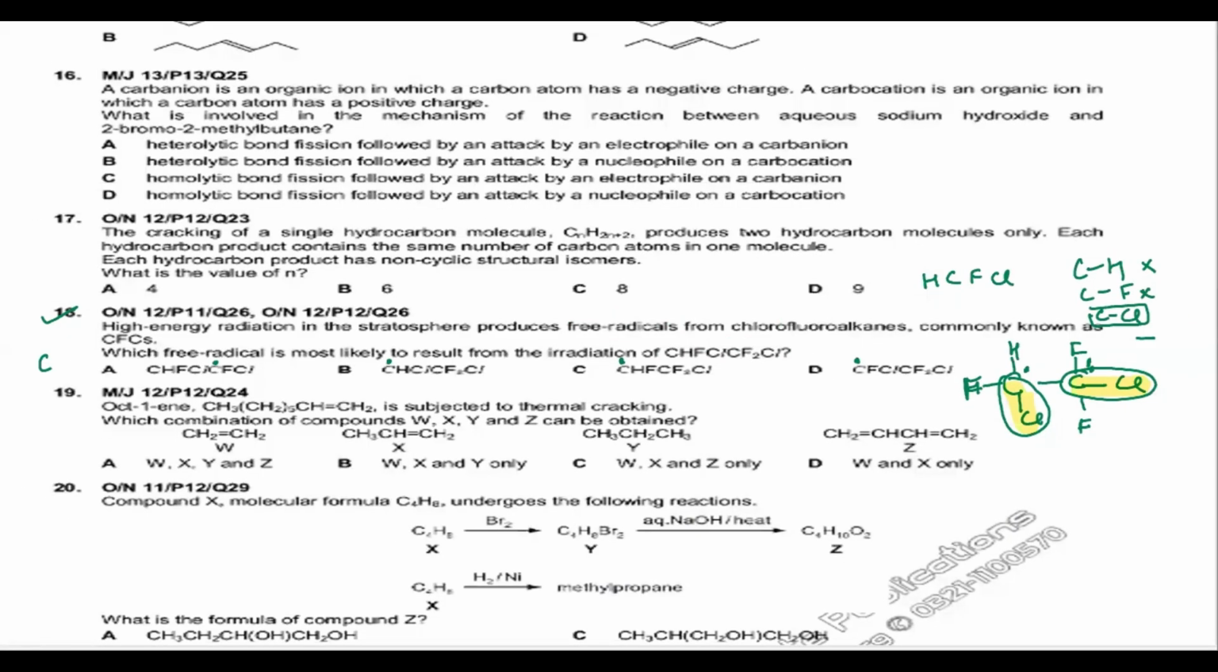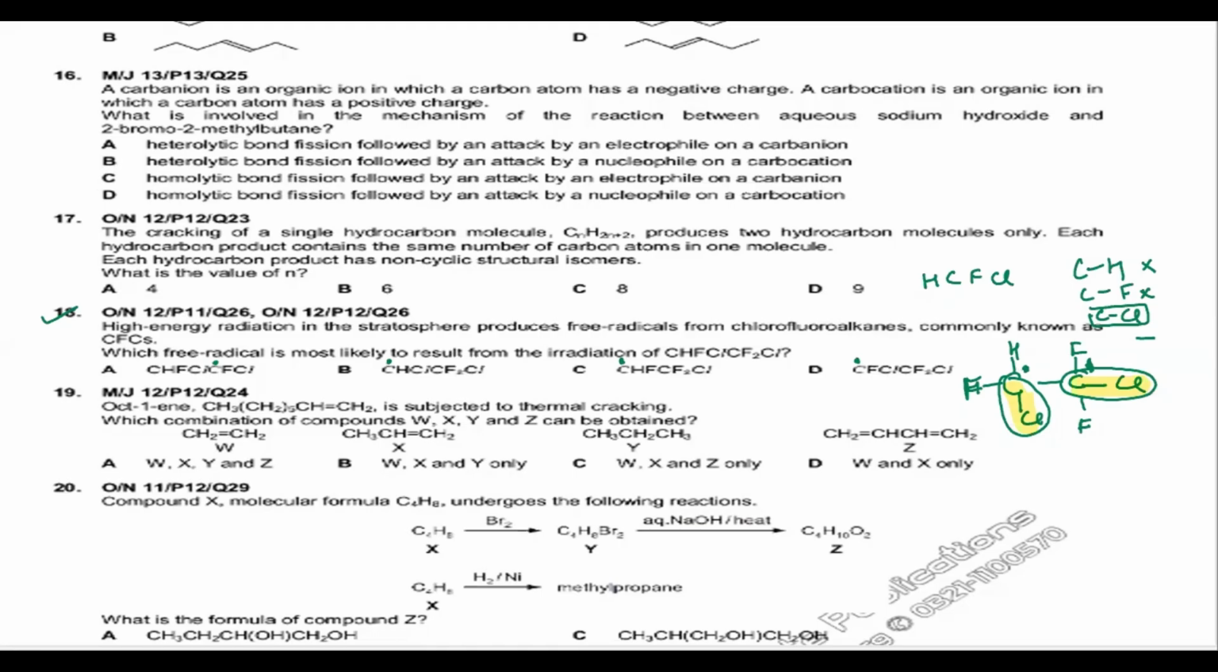Since this is the structure of the molecule, I told you that carbon-chlorine is the weakest bond, right? Because the bond length is more as compared to carbon-fluorine or carbon-hydrogen. So this bond will be breaking. If this bond breaks, this will make a radical. So let's check it out from option A onwards.